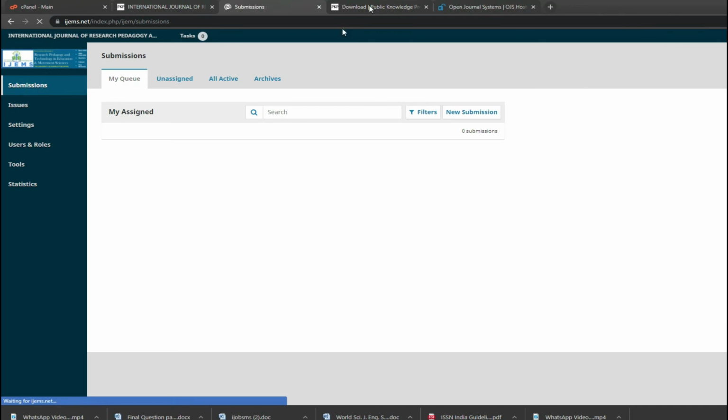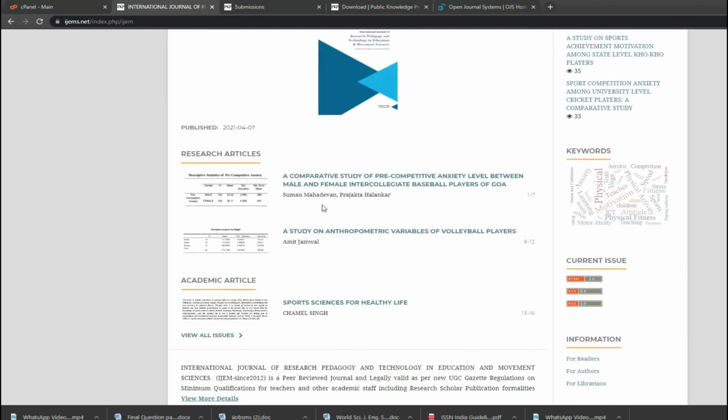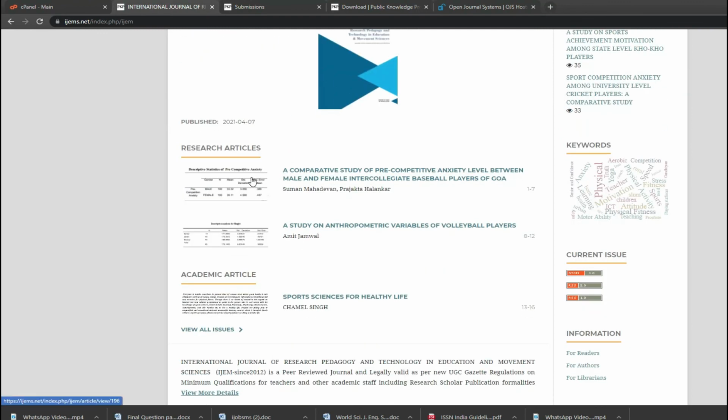So submission will show you where you want to put your submissions, and afterwards there will be options to send it to reviewers only. So you put down the reviewer's mail ID, it will automatically be mailed to the reviewers, and the reviewer sends it back. You can have a conversation with the authors also. In the same form, you will type the title, you will type the author, you will highlight some images or something, and you click save. Automatically it will publish in this way.